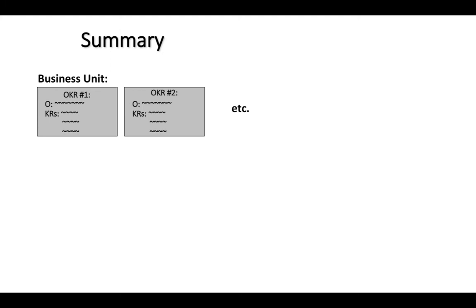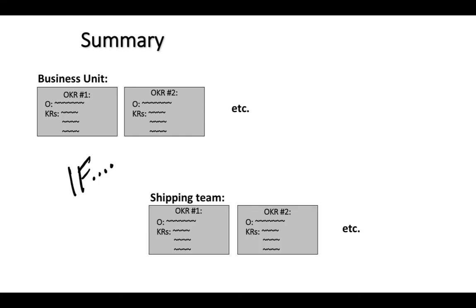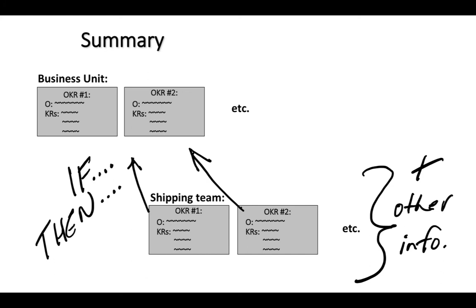To summarize, the business unit will have a set of OKRs that spawn directly from corporate level OKRs. So if the shipping team has studied and understood the business unit level OKRs, then we should witness the shipping team developing and executing on OKRs that support the business unit and its OKR endeavors. And remember that the shipping team will not build all of its OKRs based solely on the OKRs of the business unit.